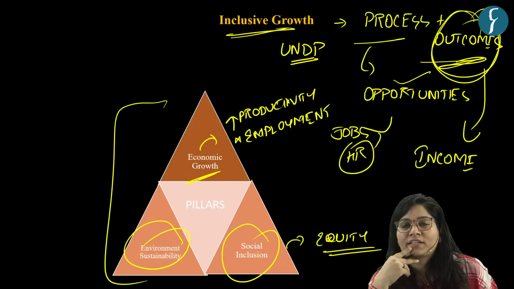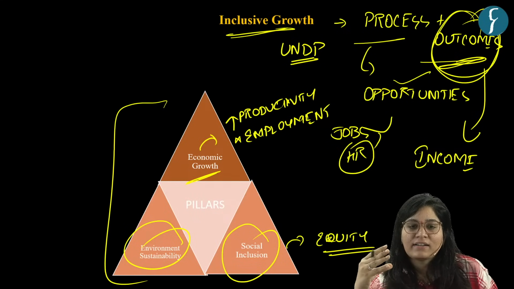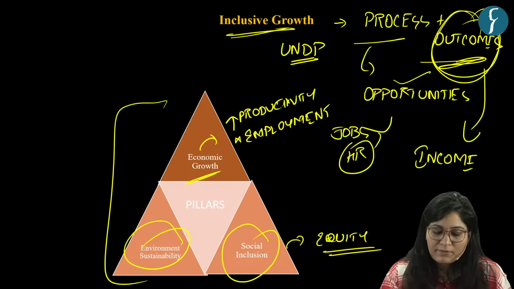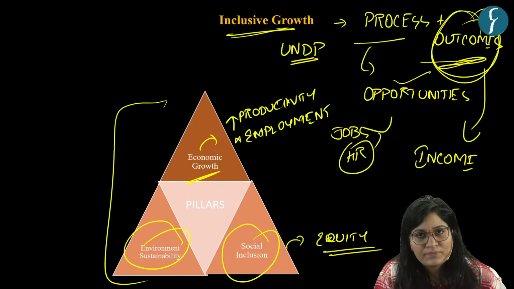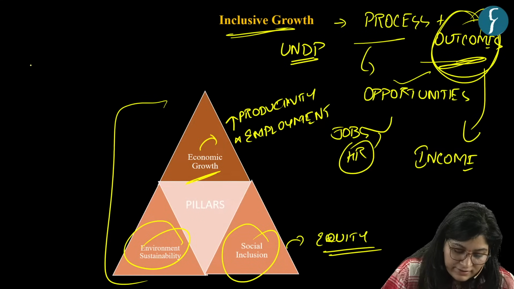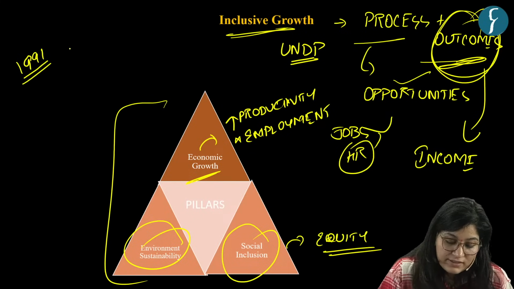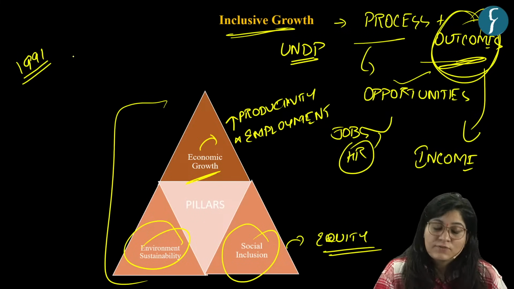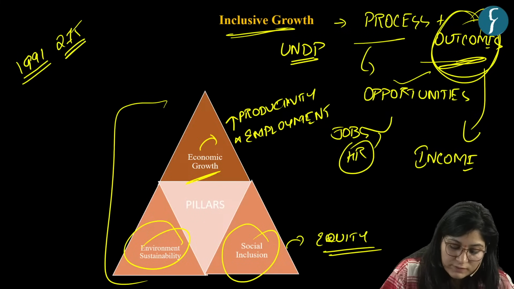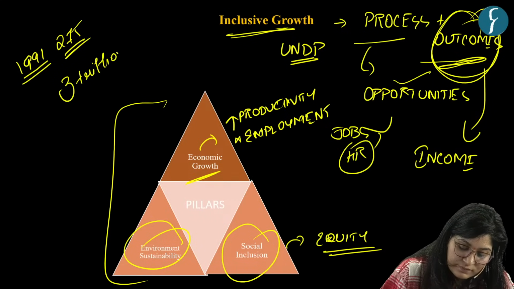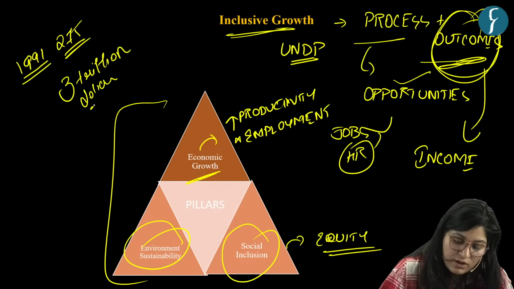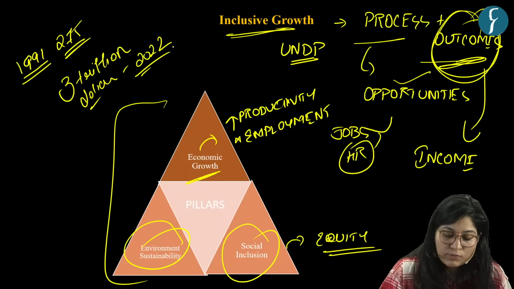Why is it so important? See, India witnessed a lot of progress with respect to GDP. From 1991, India's GDP has increased from $275 billion to $3 trillion in year 2022.